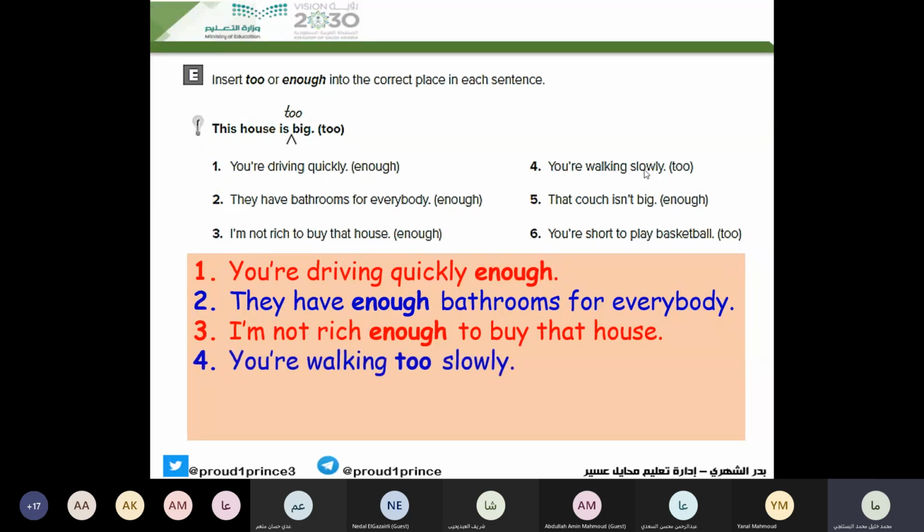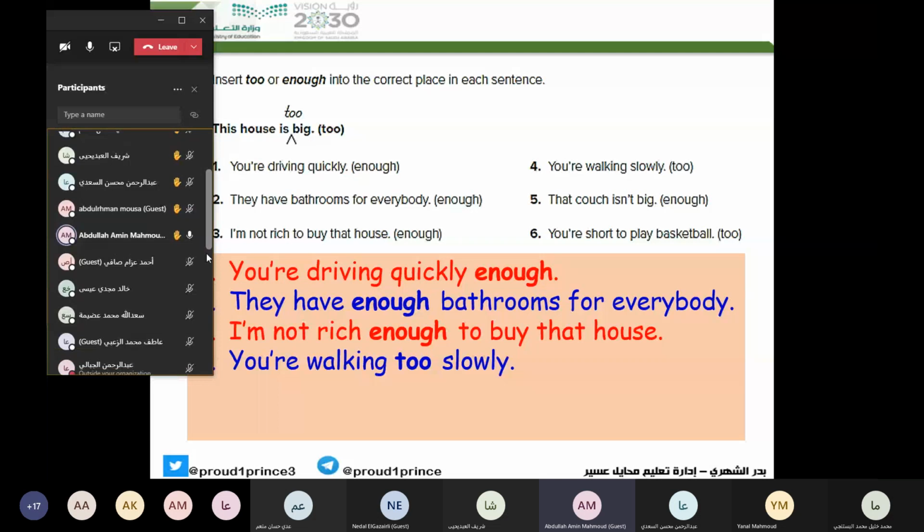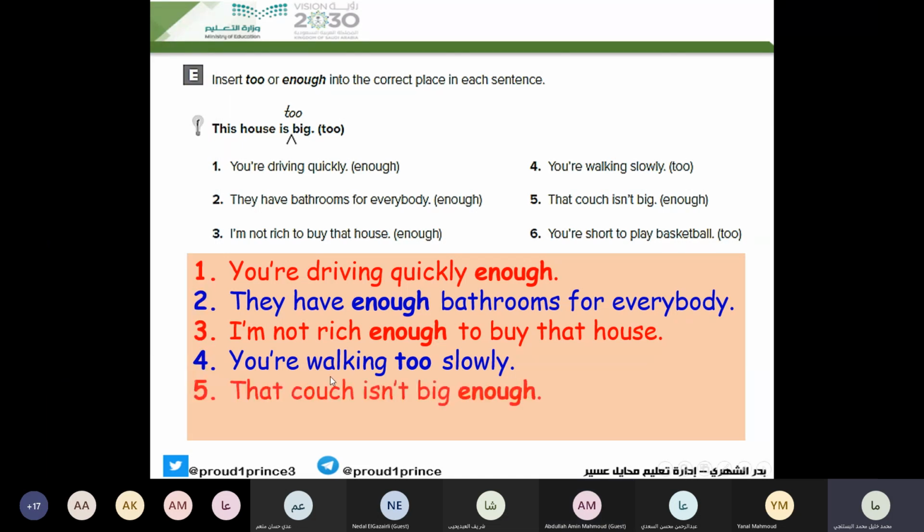Number 5, Abdullah Amin. You're too short to play basketball. Good. No, teacher, not this one, number 5. That couch isn't big enough. Good. So here we have big. It is an adjective. Enough comes after the adjectives.